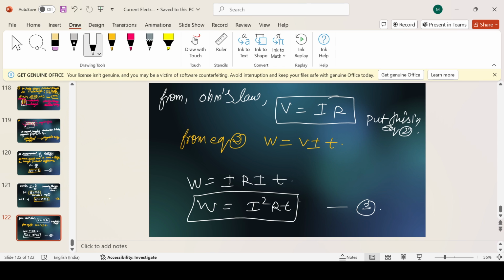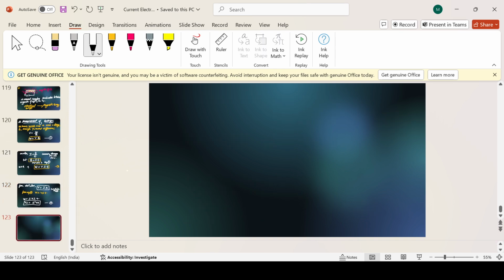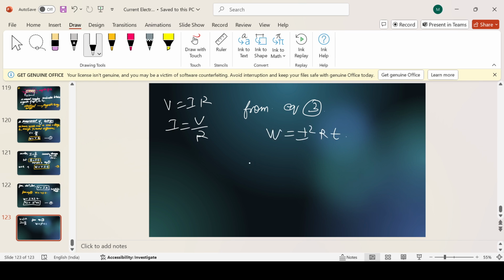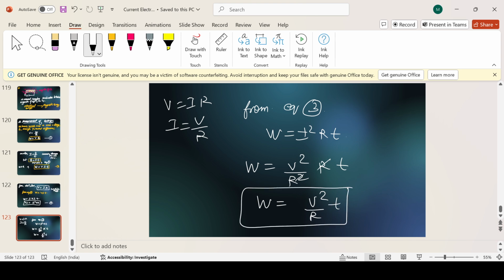So another formula which we can get from this only, as we know V is equal to IR. So I can be written as V upon R. Yes or no? So from equation third we have W equal to I square RT. So instead of I we can write V upon R, so it becomes V square RT upon R squared. So this will cancel out. So W equals V square T by R. Got it?